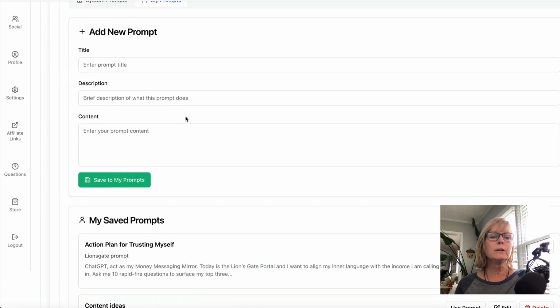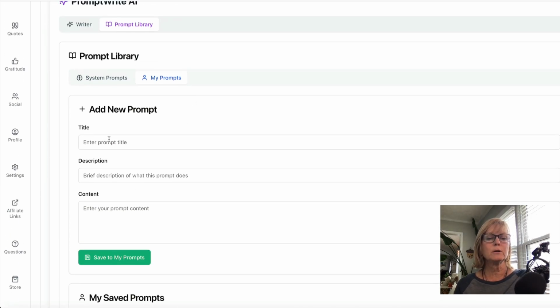And then if you want to add a new prompt, you just put in the title, the description, and then this is where you would put in your actual prompt. So if you find a prompt on the internet, or you have one already, maybe you already have some prompts saved in a notepad or a Google Doc that you use regularly, you can paste them one by one into here and save them. And now they're here. So each time you come back and you want to use that prompt, it's here.